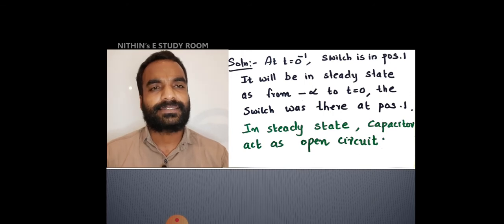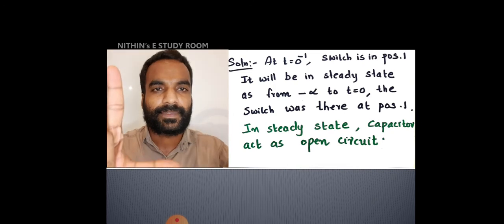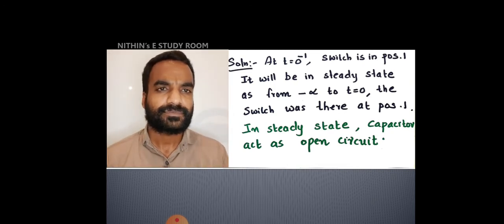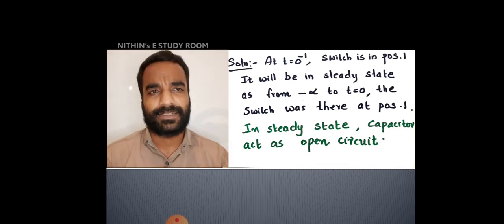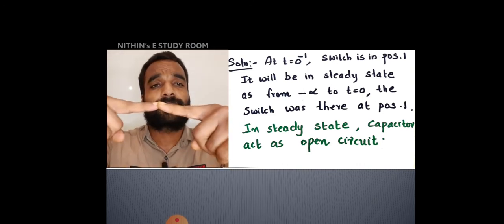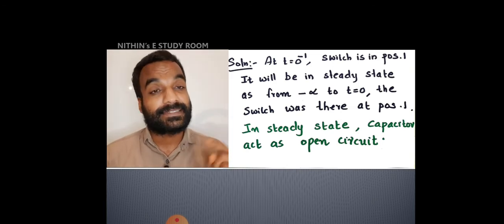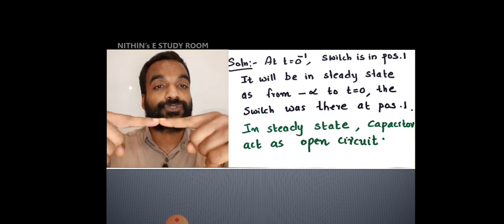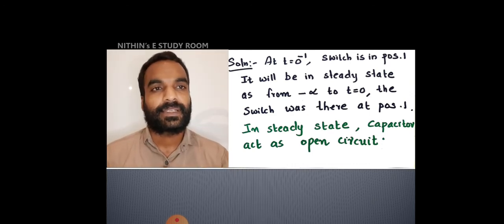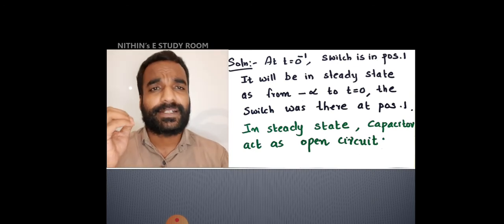If it is voltage, steady state means we know that the voltage will go like this, like that. So its steady state will happen there. Then we are disconnecting the switch from 1 and moving to 2. In the steady state, this thing happens in the steady state of the switch at position 1. That is the concept.